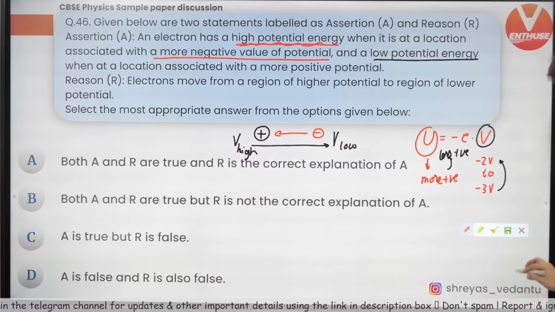Correcto. Let's get moving to the next one coming up on your screen. Yeah, cool, guys. Can we go ahead? Chalo. Yep. Morning studies any day. Given below again two statements.